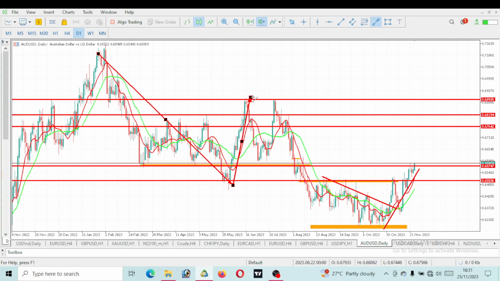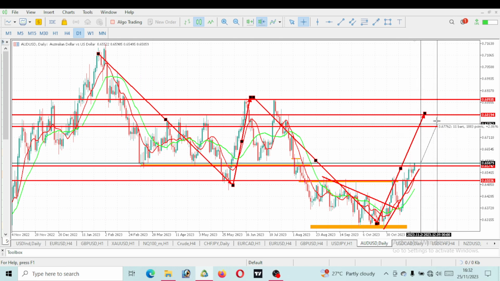Now, if you take a look at this, we've now gotten the new impulse move, the second impulse move to the downside. We can see the impulse move took out these previous lows, right? Within this impulse move that was playing out, there were lower lows, lower highs, lower lows, lower highs. Now we are on the corrective phase, meaning this AUD/USD is likely to head straight to a level of 0.68. So currently we are trading at 0.65, right?